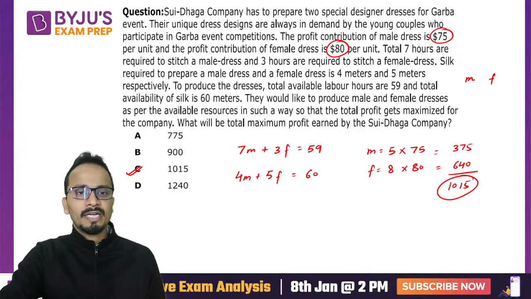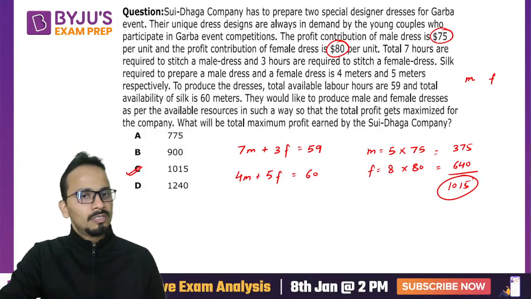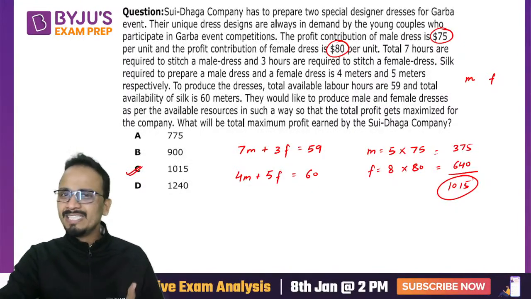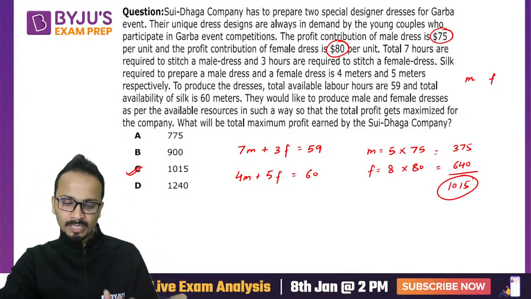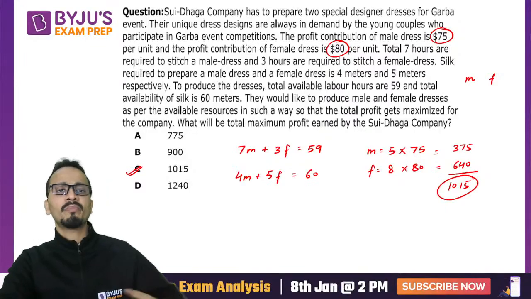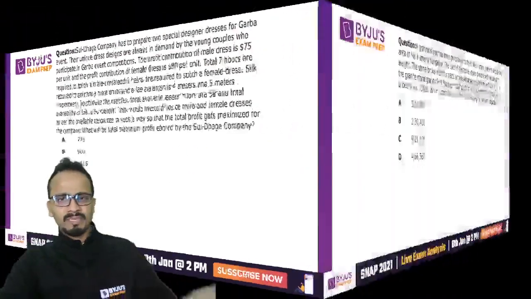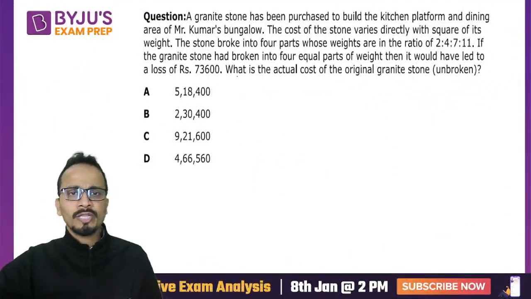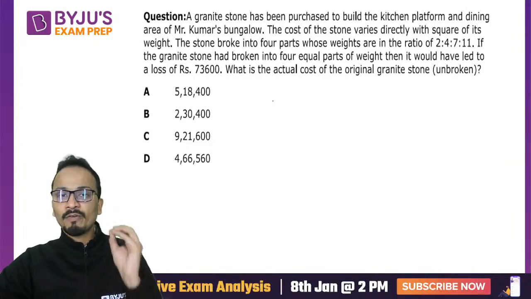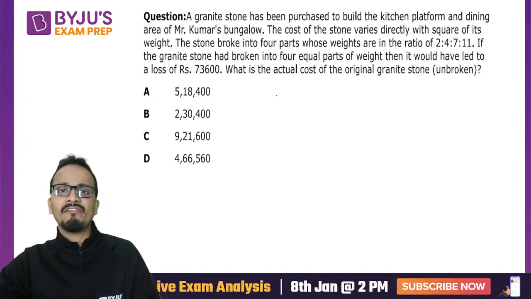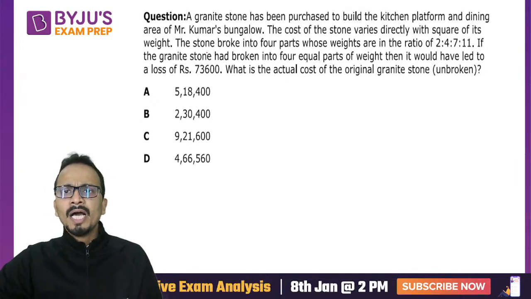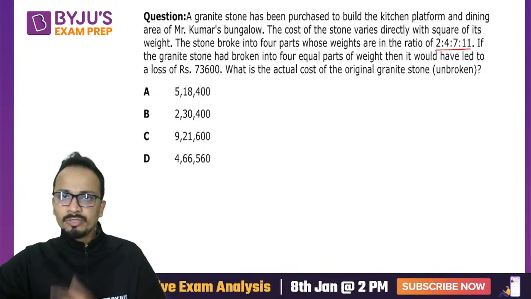Now, answer 1015, a very easy question, but a lengthy looking question. So I'll not be entering this question at all in the examination. Probably later on, if I have extra time, I can look at this. Moving on to the next question. Again, a very straightforward, a very basic question, which you must have done in ratio, proportion, and variations. Now, the stone broke into four parts whose weights are in this ratio.